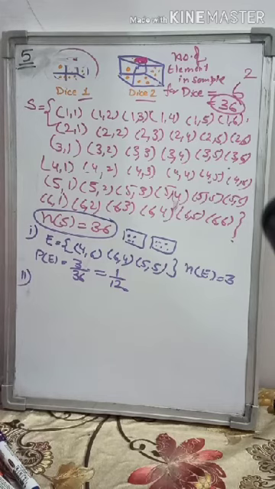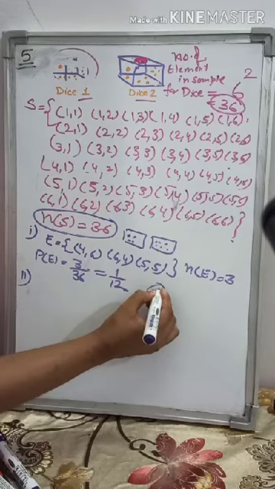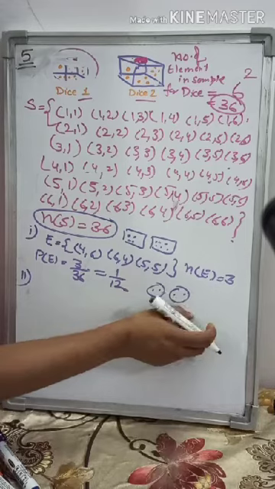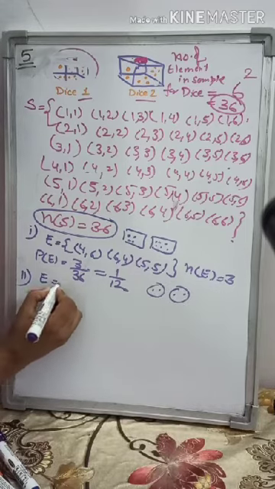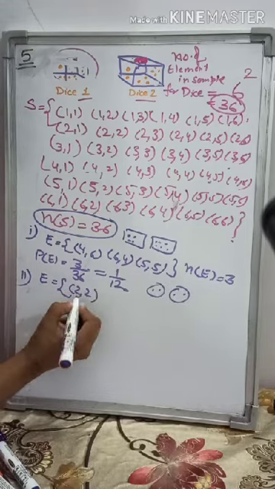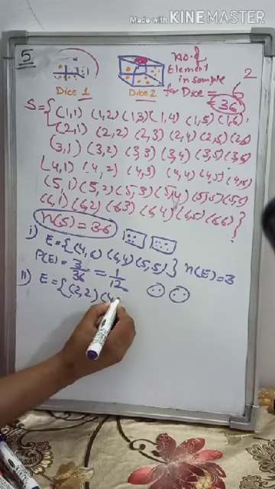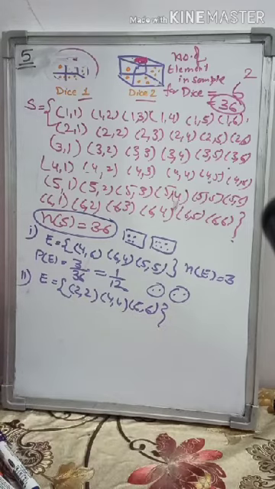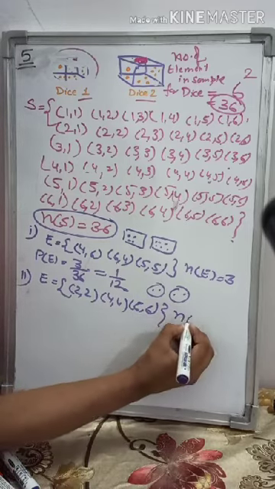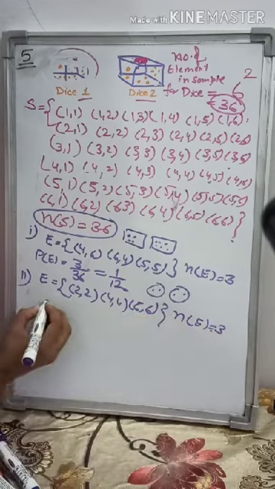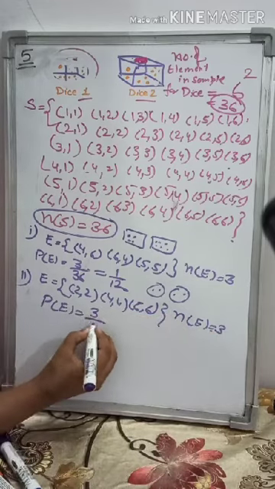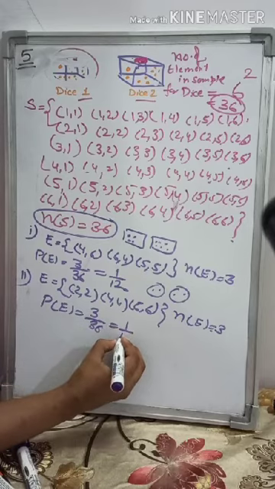Second part. In the second part they are saying doublet of even number. Both will get even number, but doublet means if first one is getting 2, other one will also get 2. So let's see: 2, 2, then 3 is not there, so 4, 4, 5 is not even, so 6, 6. So the possibilities in the event are again 3. So probability of getting doublet of even is 3 by 36, that is 1 by 12.